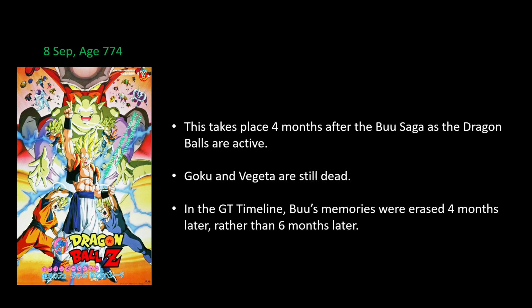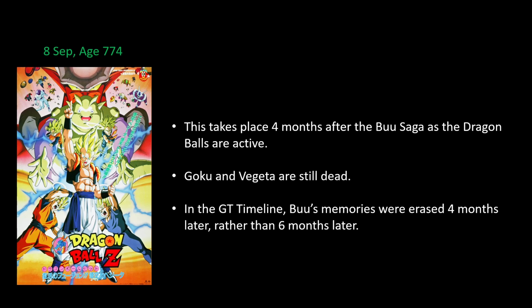So in the GT timeline, that is when they decided to erase all of Majin Buu's acts from the memories of the people. So yeah, as you can see here, in the GT timeline, Buu's memories were erased 4 months later rather than 6 months later. Because in the main timeline, it happens in 6 months, even though they could have done it in 4 months. I don't know why the hell they waited for 2 months, but whatever. Now we know that in the GT timeline, they did not wait for 2 months. They just did it right there because Shenron had been summoned and they had to make the wish anyway, so yay. So yeah, that's exactly where Fusion Reborn takes place in the timeline. Didn't have to make any major changes for that.